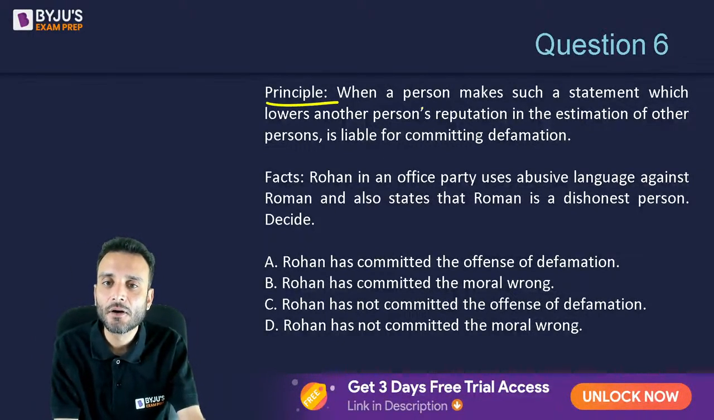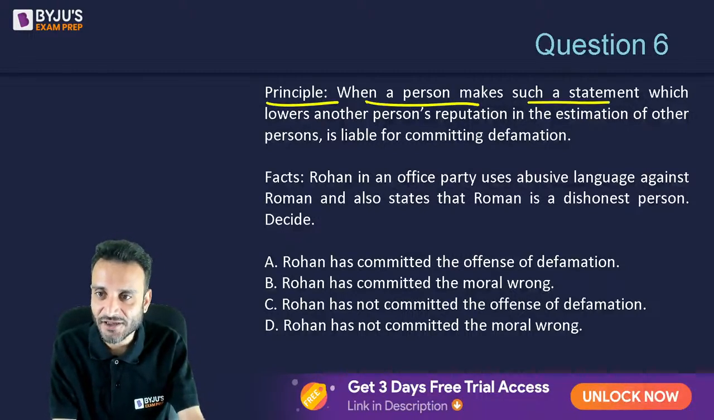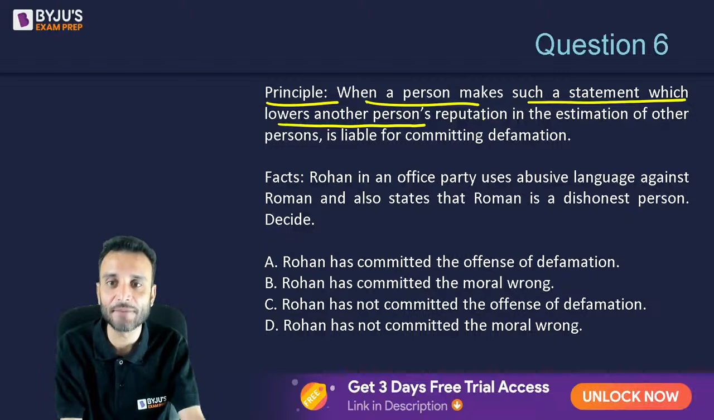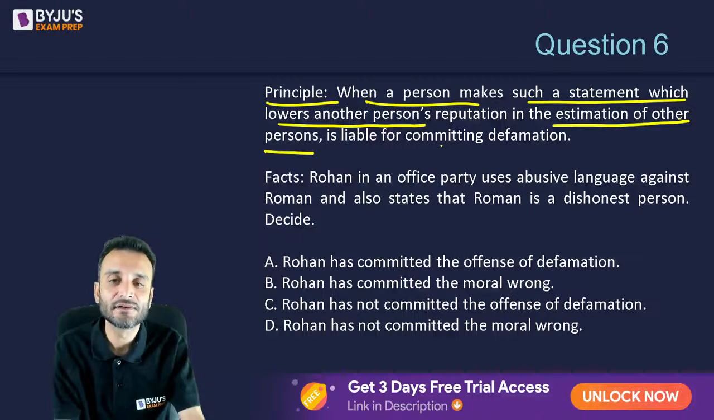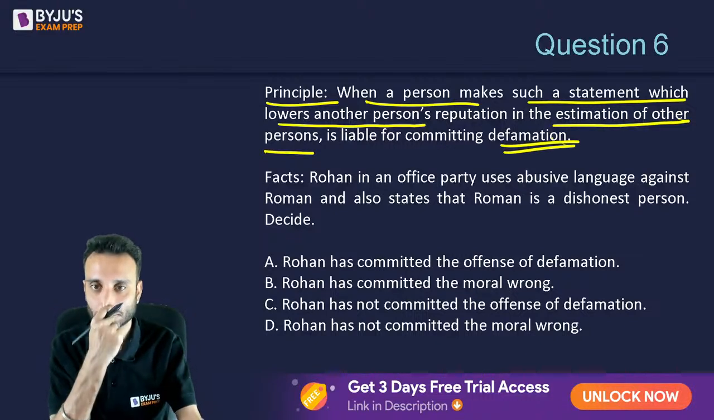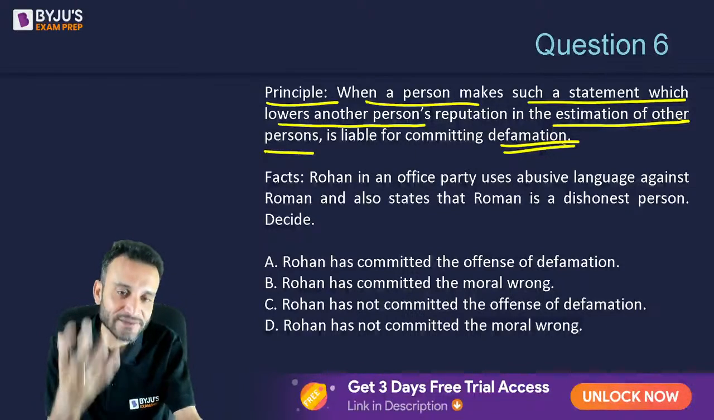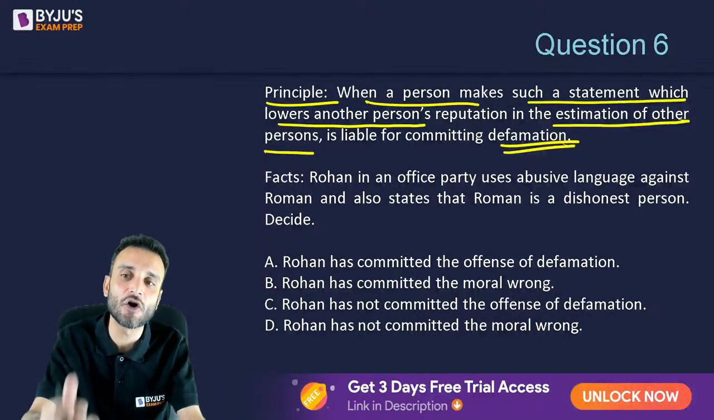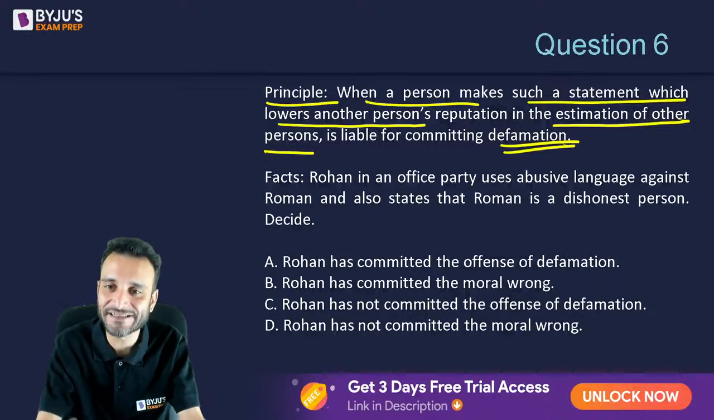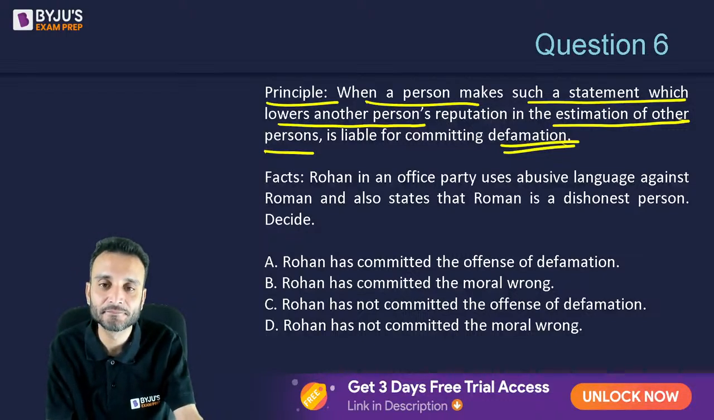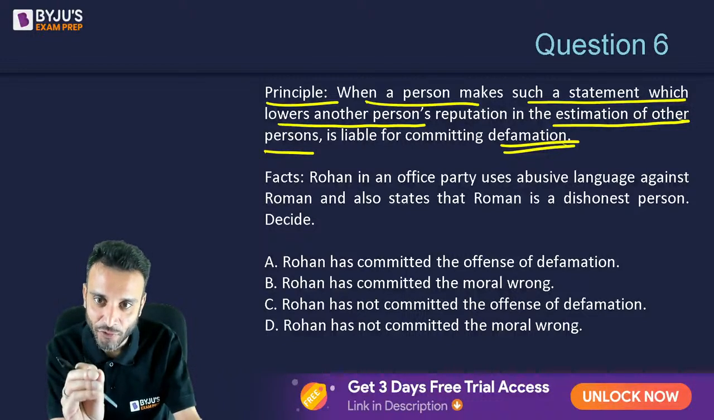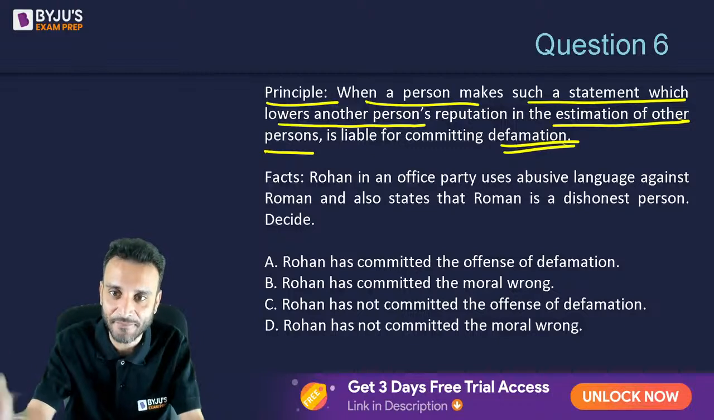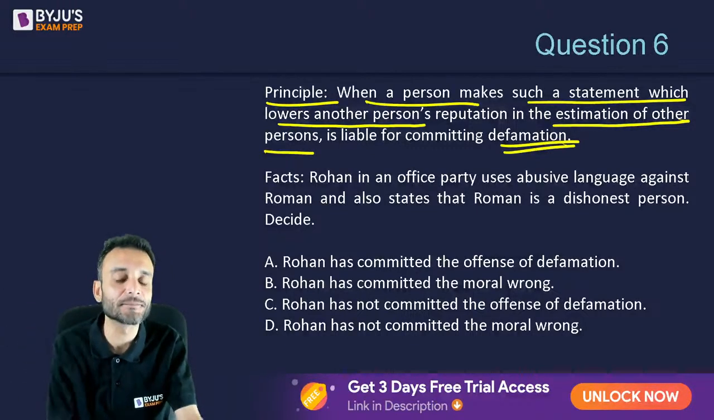Question number 6. Principle. When a person makes such a statement which lowers another's reputation in the estimation of other person, that is called defamation. So if you are lowering someone's reputation in the eyes of a third party, that is precisely what we understand by defamation. समझ में आया? सिंपल. आप अगर किसी का रेप्यूटेशन किसी तीसरे पार्टी के सामने लोअर कर रहे हैं, उसको कहते हैं डिफेमेशन.